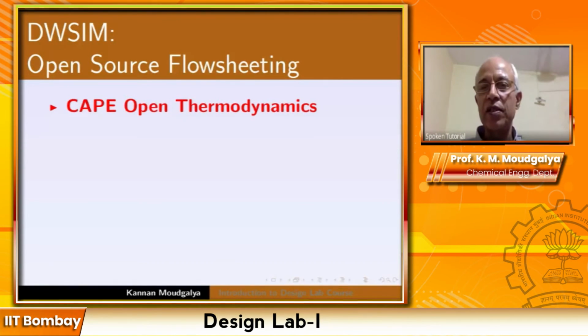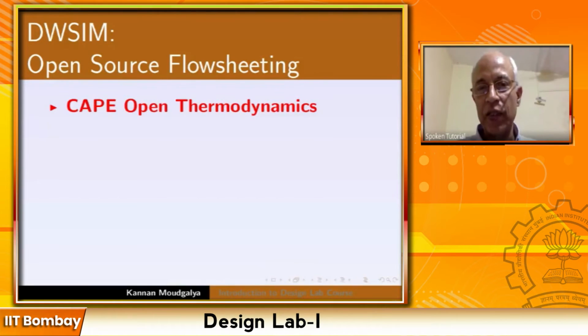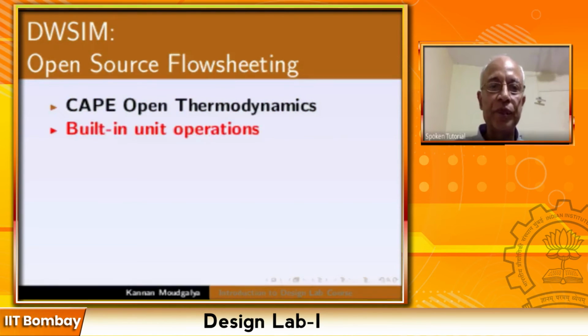So thermodynamics is extremely important. As a matter of fact, some people estimated the thermodynamic calculations take up about 80% of the time. Some people predict even more. So thermodynamics is the heart of any of these flow sheeting software.